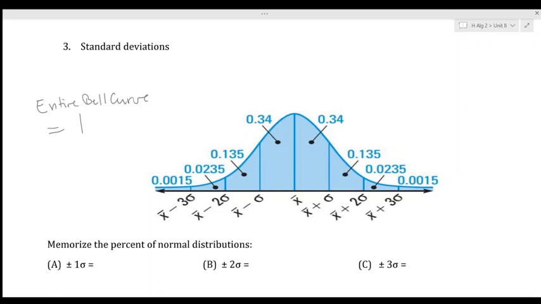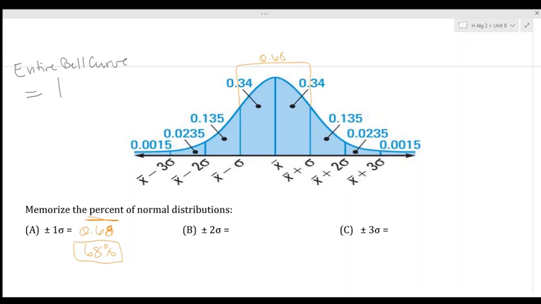Okay, so what I want you to do is memorize the percents of a normal distribution. So important. So let's look at this first one. If you have plus or minus 1 standard deviation, so that's going to be this value right here, well, 0.34 plus 0.34 gives us 0.68. And if we write 0.68 as a percent, this means it's 68%. That's the value you need to memorize here.